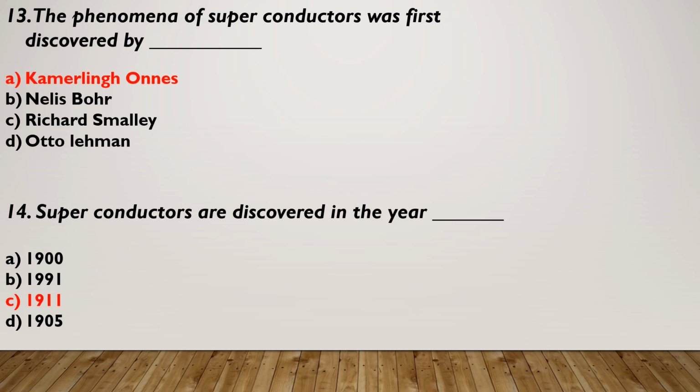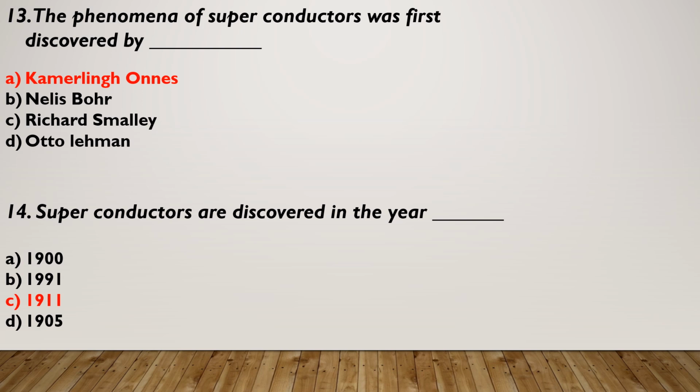Resistance. 13. The phenomenon of superconductivity was first discovered by: A, Kamerlingh Onnes; B, Niels Bohr; C, Richard Smalley; D, Otto Lehmann. The correct option is option A, Kamerlingh Onnes. 14.